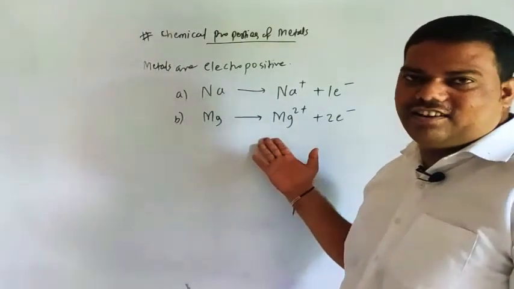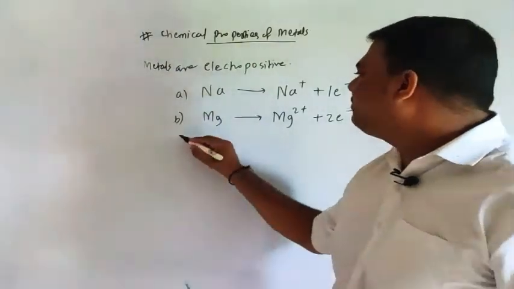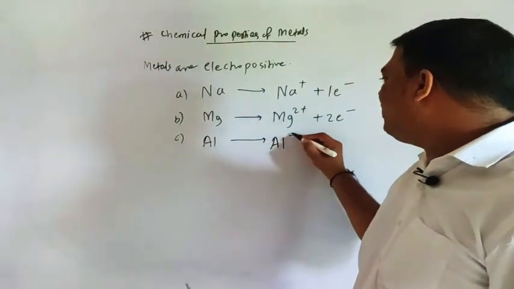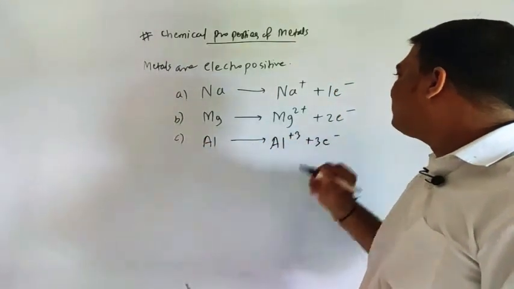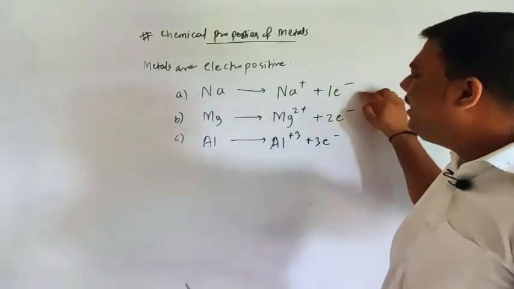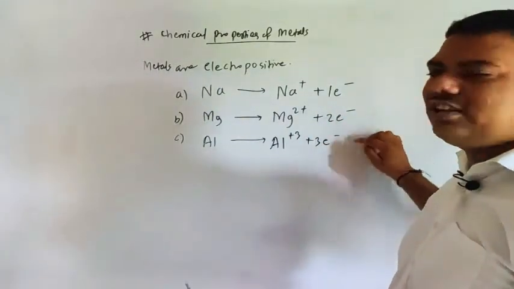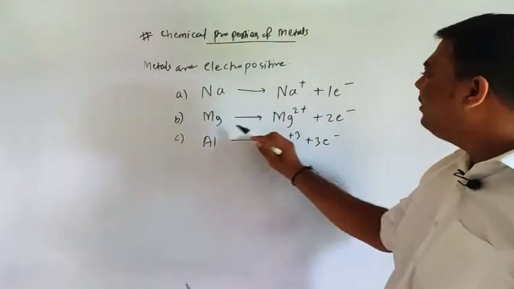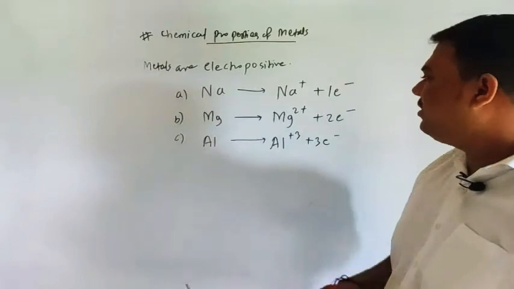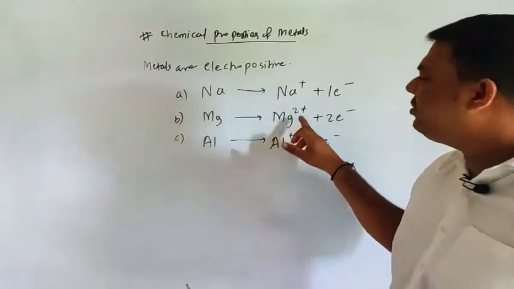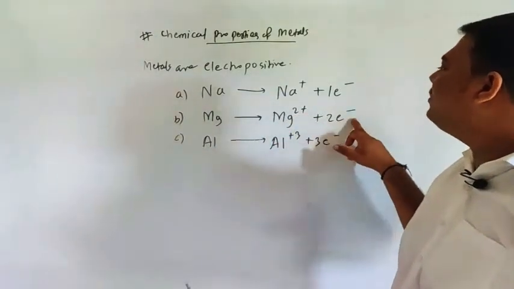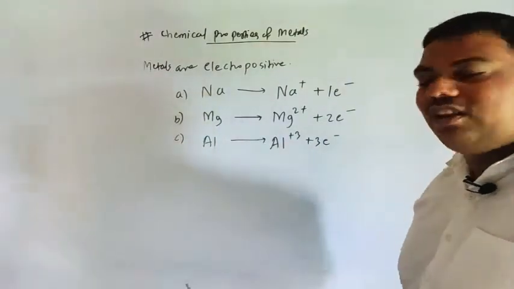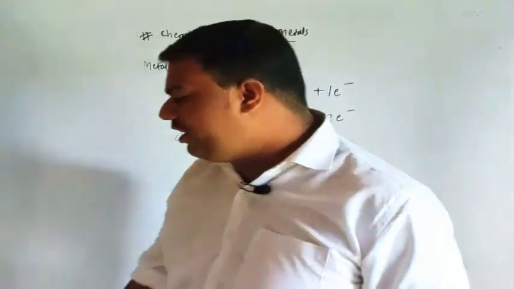Understood? Suppose you take small c, Al: Al gives Al3+ plus 3 electrons. So like that, here 1 electron is lost, here 2, here 3. Here the atom and charge are balanced: one atom here, one atom here, and the charge is 2 plus 2 minus 0, and here also 0. That's why metals behave uniquely.